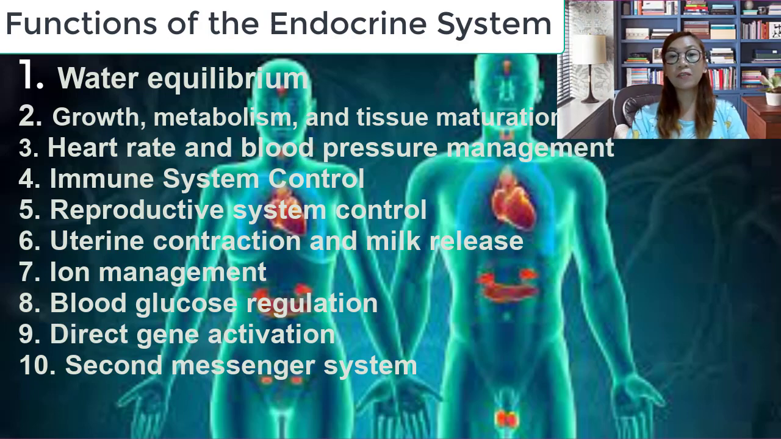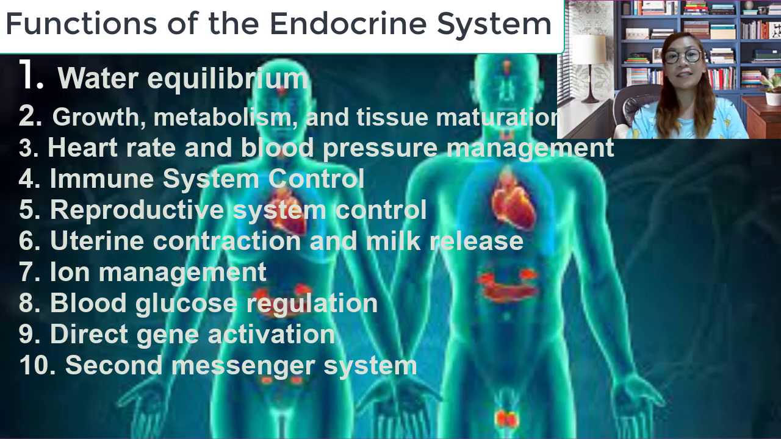So the first function of the endocrine system is water equilibrium. The endocrine system controls water equilibrium by regulating the solute concentration of the blood. The second function is growth, metabolism, and tissue maturation.